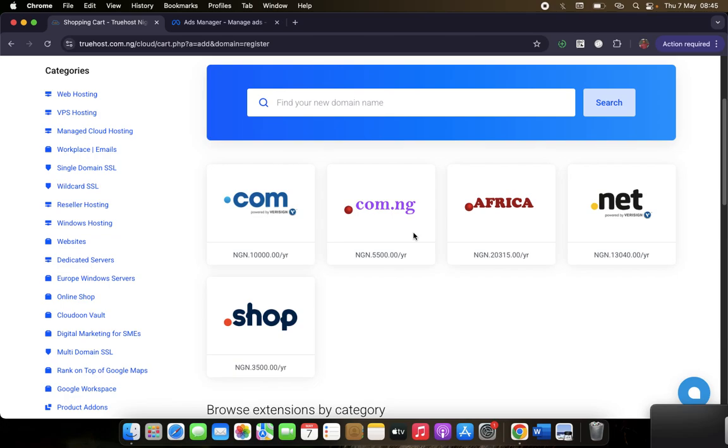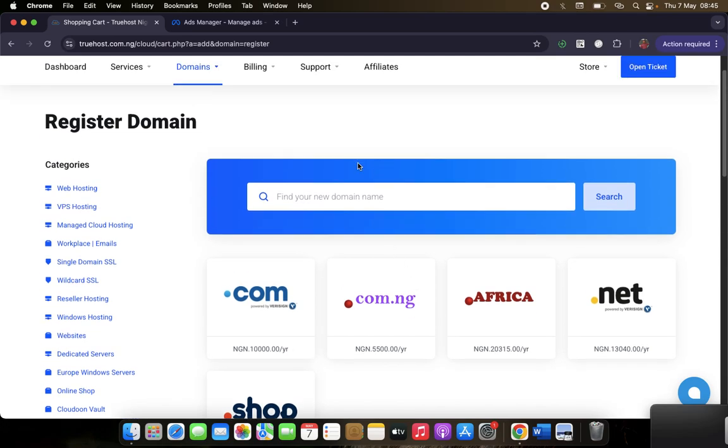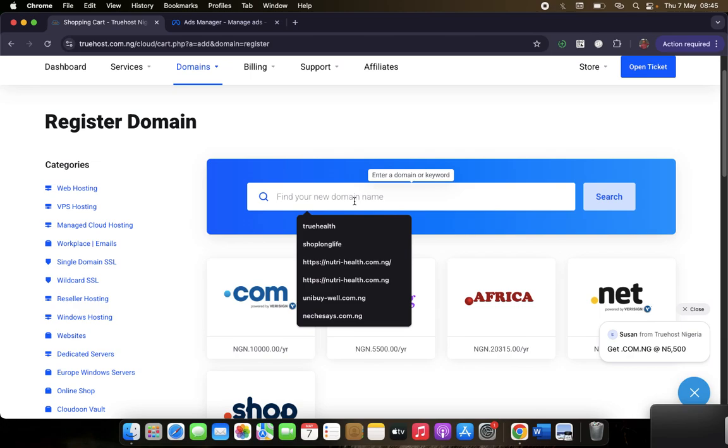So what you do next is you search for a domain name that you want to use. So you should have a name for the website you want to use. You can't use any name that is already being used by someone else. For example, a website like facebook.com, you can't use Facebook again. You can't use Google. I have 7 different domains, right? You can't use those 7 again. So if whatever you are typing here is something that is already in use, it won't work.